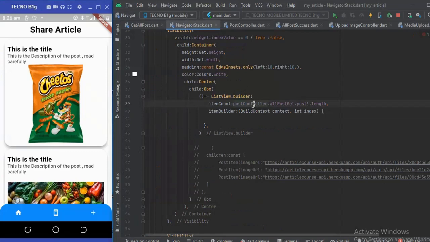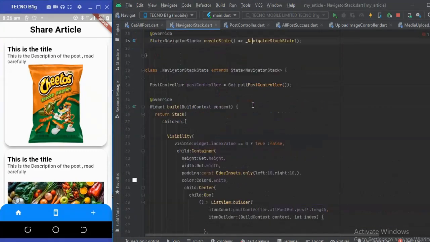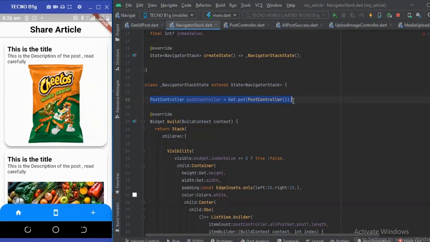So in here I'm going to say post controller, which we actually called up here. You understand? We initialize the controller here.